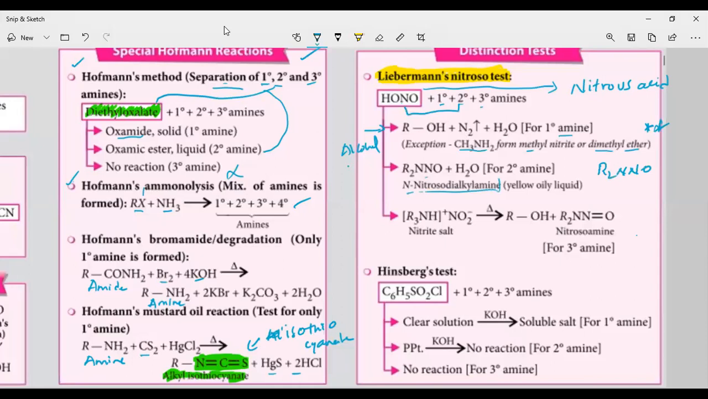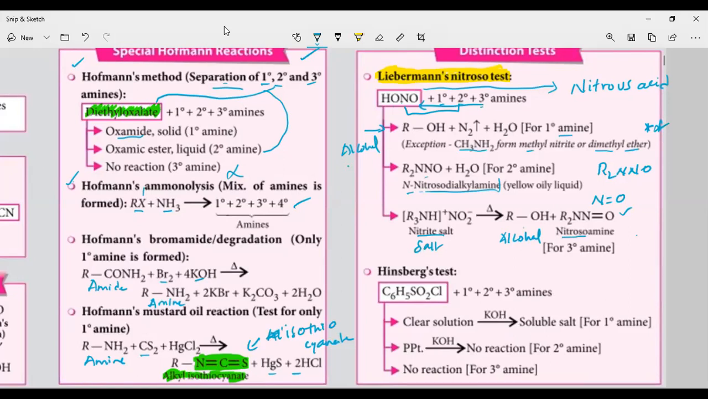Next, coming to tertiary amine. How will tertiary amine react with this nitrous acid? It will first form a salt, because acid plus base, what are you going to get? You are going to get the salt, a nitrite salt. This nitrite salt on heating breaks into two compounds. One is converting into alcohol, the other is converting into nitrosamine. The nitroso group means N double bond O group. If a compound contains this N double bond O group, we call that compound nitroso. So we get nitrosamine.